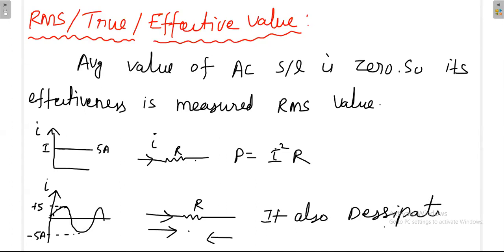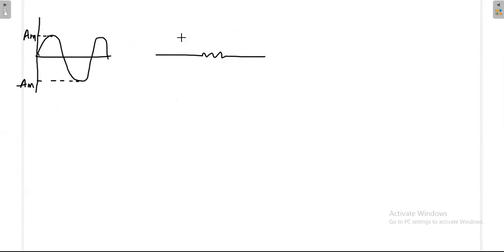Then how do we define the effectiveness of this current waveform with respect to power? For that we have a comparison that was introduced in the lower class itself. Now I take some AC signal with a peak value of AM and minus AM. You pass this sinusoidal current through this resistance, and ultimately it dissipates some power. I do not know what that power is. Say for example, let me say that is 100 watt. It can be anything.